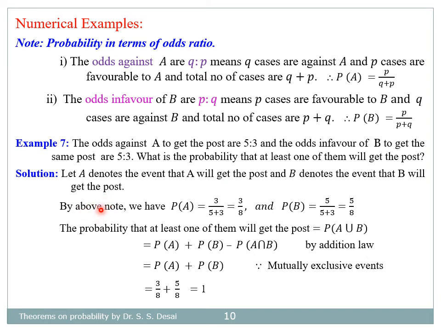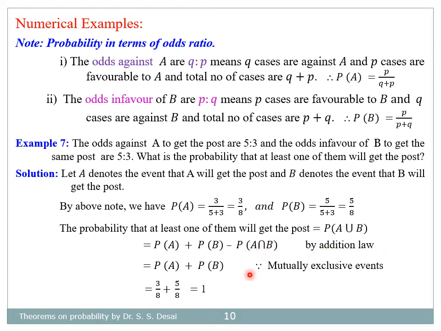So from above note, we have probability of A is equal to, odds against means second figure divided by sum of 2, 3 divided by 5 plus 3 equal to 3 by 8, and odds in favor of B means first figure divided by sum of 2, 5 divided by 8. Therefore the probability that at least one of them will get the post is equal to probability of A union B, that is equal to probability of A plus probability of B minus probability of A intersection B by addition law.